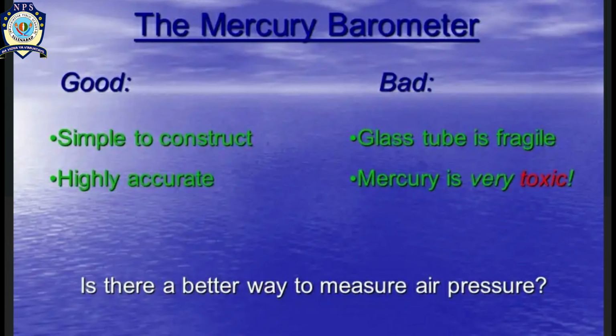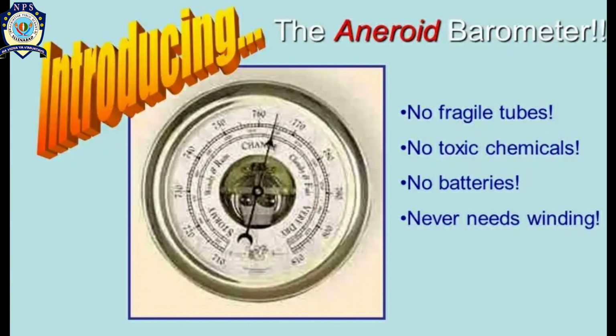Now the question arises: is the mercury barometer good or bad? It is good as it is simple, constructive and highly accurate, but it is bad also because the glass tube is fragile and mercury can be very toxic. So is there any better way to measure the air pressure? The answer is yes, the aneroid barometer, because it has no fragile tubes, no toxic chemicals, no batteries, and never needs refilling.